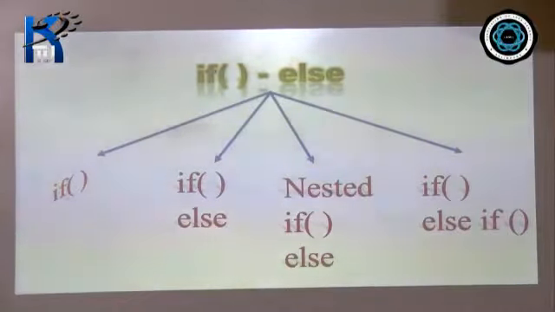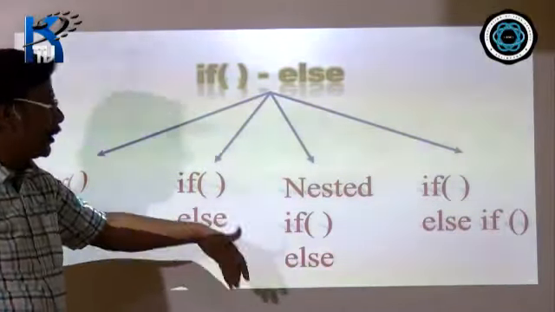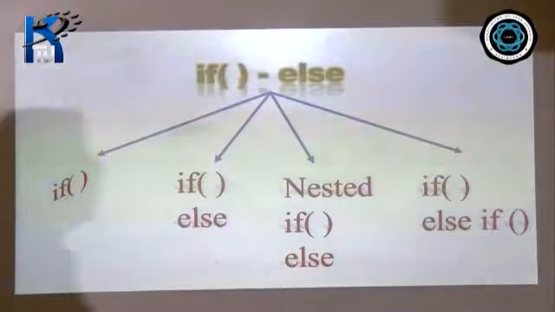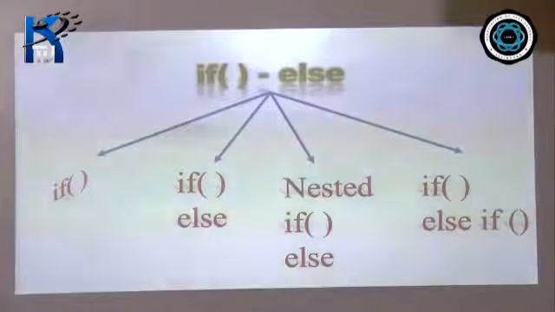If-else if is also called if-else if ladder. It is also a form of nesting. In nested if-else, the next if-else is in the body of the first if. In case of if-else if, the next if statement will be within the body of the else. Okay. So these are the 4 different formats of if-else, 4 different ways in which we can use if-else.